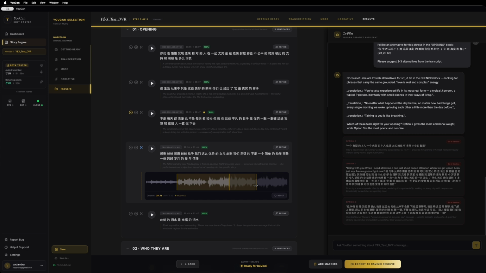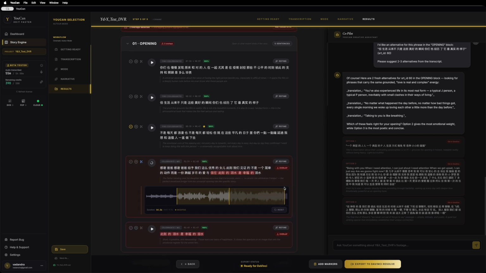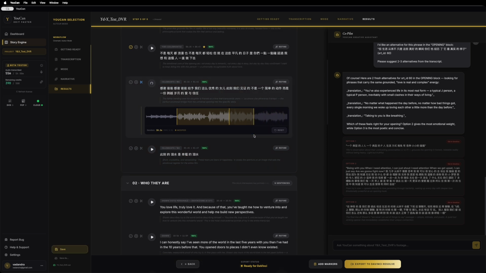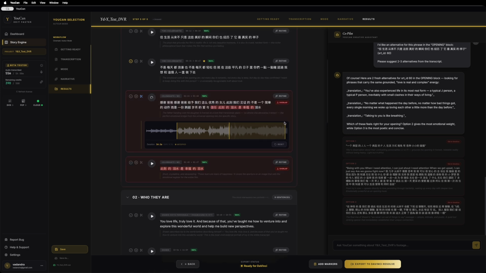And here's where YouCan saves you from yourself. The moment you extend a phrase, if the extension overlaps with another phrase already in your edit, YouCan instantly highlights the overlapping words in red. So if you accidentally add a piece that's already used in another block, you see it immediately. The same alert appears if the exact same sentence is selected twice in 2 different blocks. No silent duplicates, no hidden overlaps in your final cut.